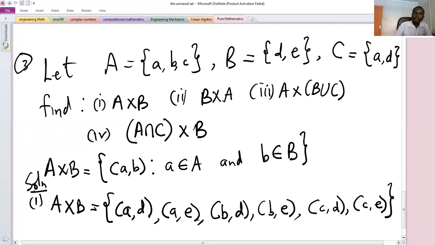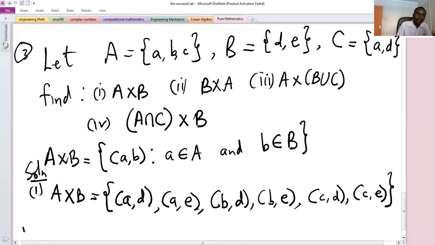Now, when we go to B cross A, now we are starting with B elements pairing with A elements. Remember, Cartesian product is very sensitive to order.